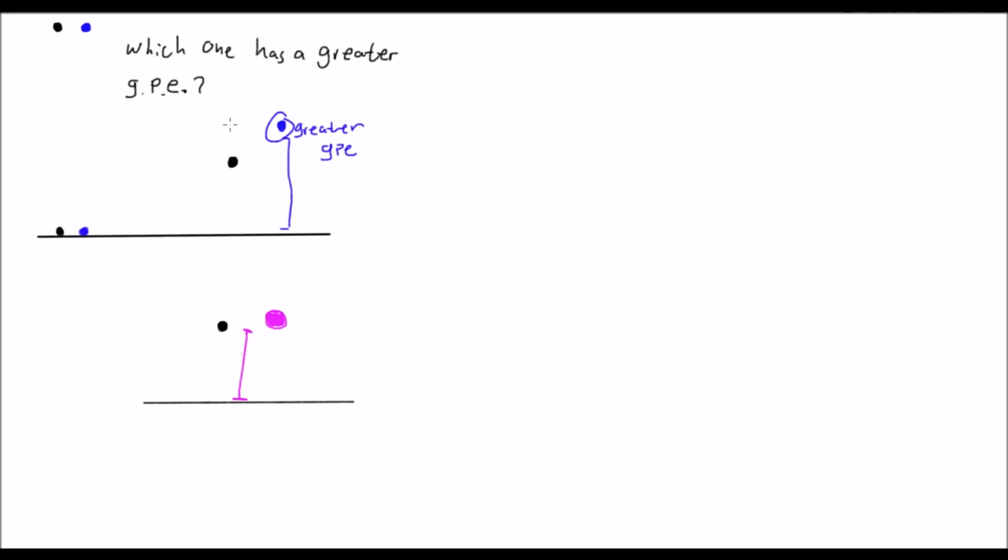So if we actually stop and look at what we just identified, if we're talking about gravitational potential energy, let's identify this the proper way. Let's call it E sub G. If we're talking about gravitational potential energy, what do we notice is involved in this? Well, we already said here that the higher up it is, the more energy it has, so the height has got to be something that's critical. So we know that the height is a factor in gravitational potential energy.